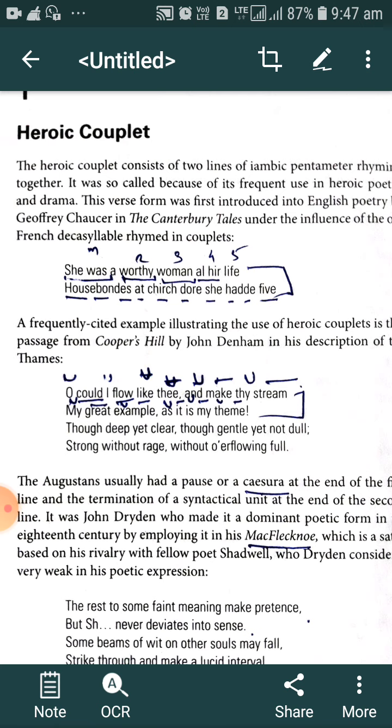That is called syllable, the smallest unit of the word in English. For example, the word woman: woo, man. The woo is the syllable, in which W is the consonant sound and O is the vowel sound. The combination of both sounds is called syllable.